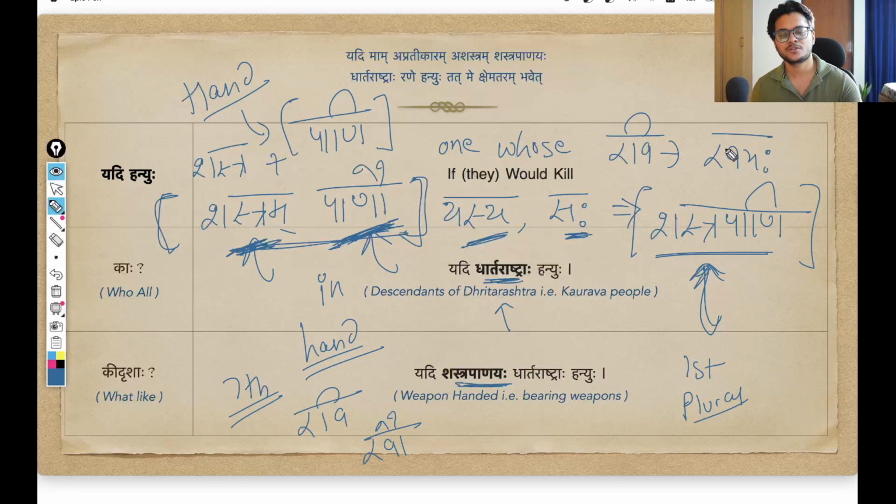In the first case, plural, the same thing is happening here. The vibhakti applies only to the last word. We have seen this before also when we decode a samas. The samas is Shastram Panau Yasya Sah Shastrapani. Since it is describing Dhartarashtrah, all the Kaurava people, it takes the same first case plural form, changing into Shastrapanayah. This is how we are arriving at this word.